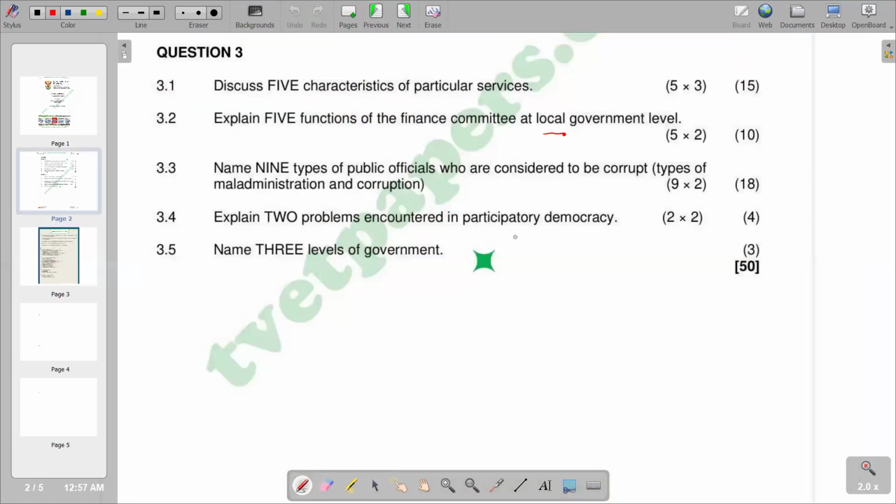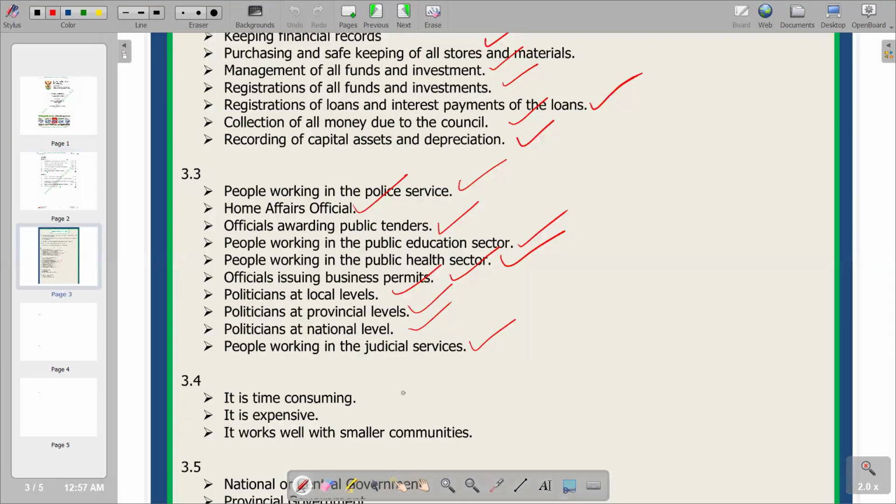Explain 2 problems encountered in the participatory democracy. So a participatory democracy, generally, we are saying this is a scenario whereby citizens participate individually and directly in political decisions and policies that affect their lives. That is a participatory democracy. So problems that can be encountered, it is time consuming is the first problem. It is expensive to implement. It works well with a smaller community. So these are the challenges that we have. Remember, it's not applicable to larger communities, so it becomes a challenge.